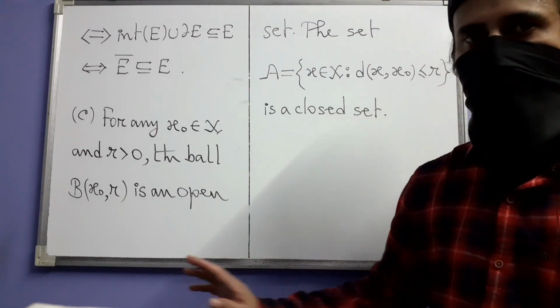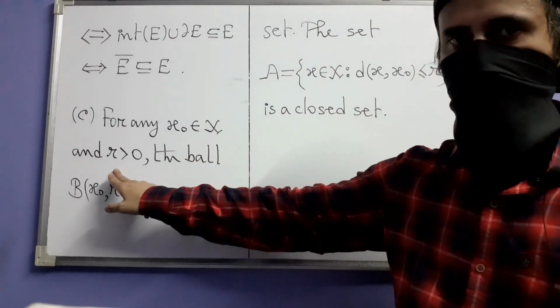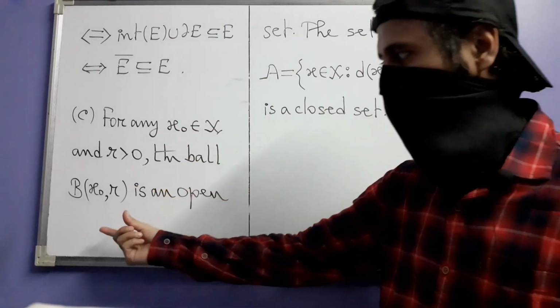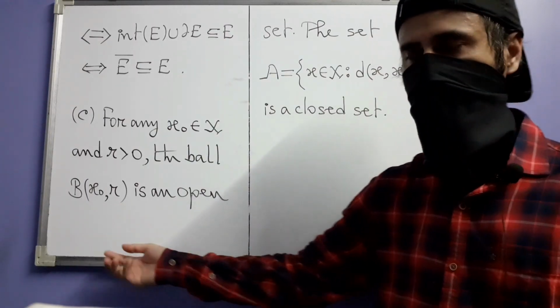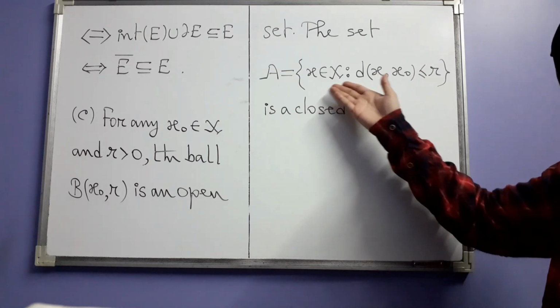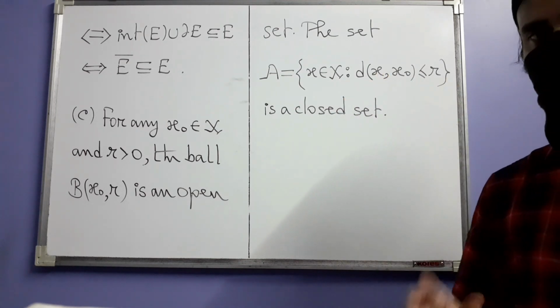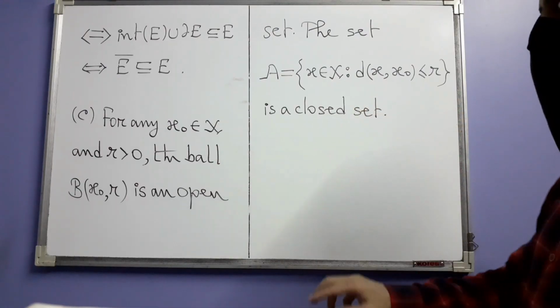Next, let us see what part C is. And next we have part C, and here we have a point x0 in X and a real number R which is positive, so that we can consider this ball centered at x0 having radius R. And the claim is that this is an open set. And then we also have this other set, which is also like a ball, but the definition is slightly different from that one.